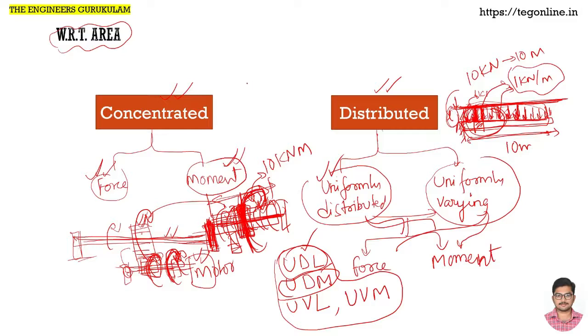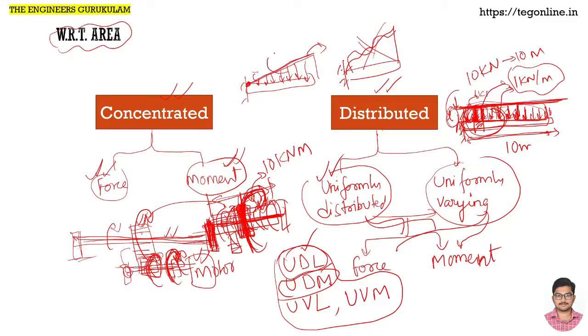There is another case for the same member. It can so happen that the load is gradually increasing. At this point there was no force at all, then slowly it increases. The intensity increases from place to place. If that increase is linear, that is uniformly varying. If that increase is not linear, then it is non-uniformly distributed, or non-uniformly varying. We will not study that case here. We will study only the uniformly varying case, that means the variation is linear.